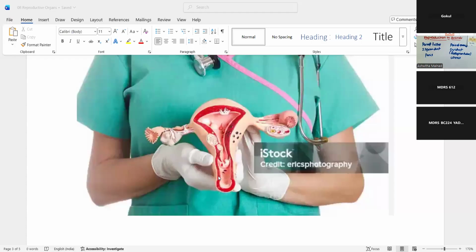This is how it looks. So this part has the ovaries, there are ovaries, there is an oviduct, and this part would be the uterus.